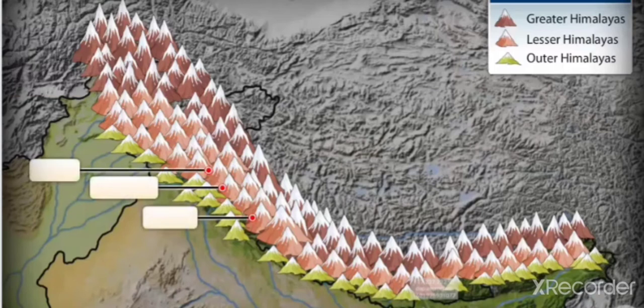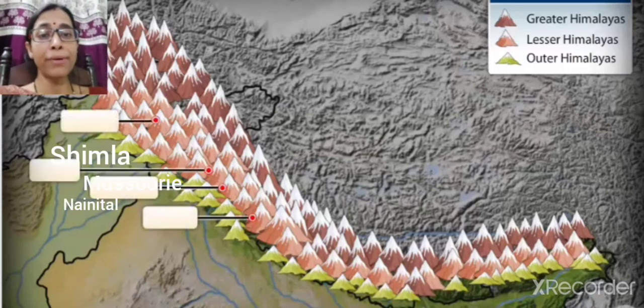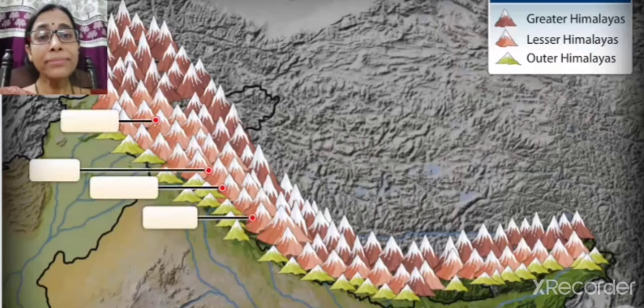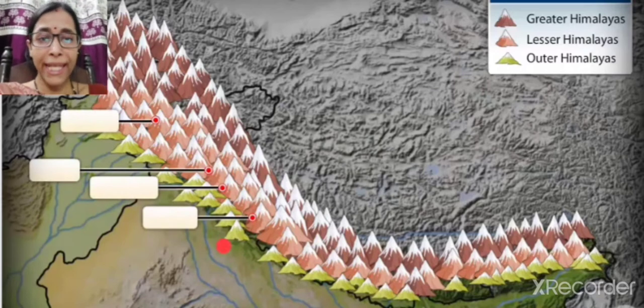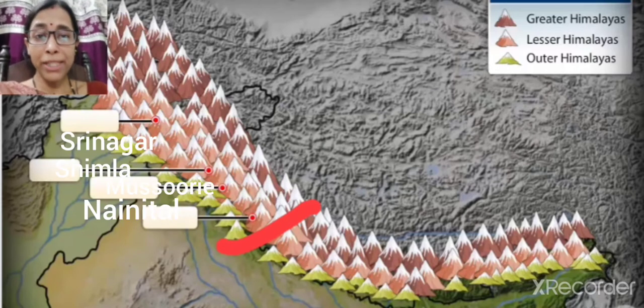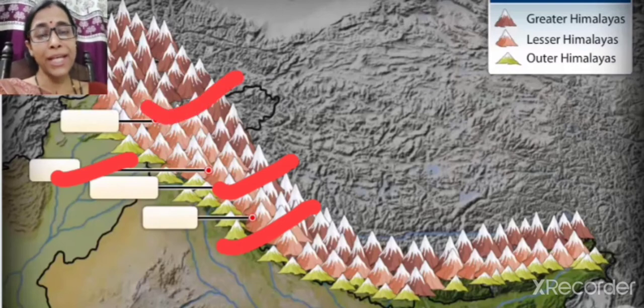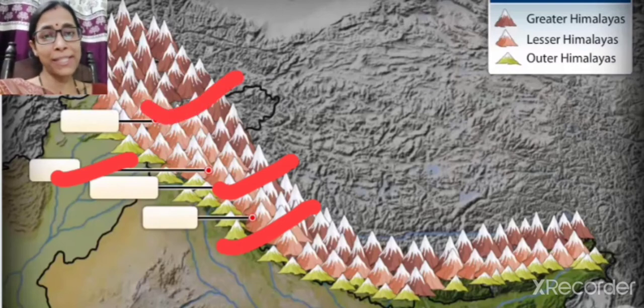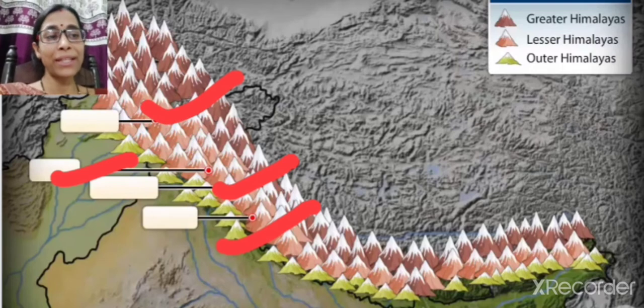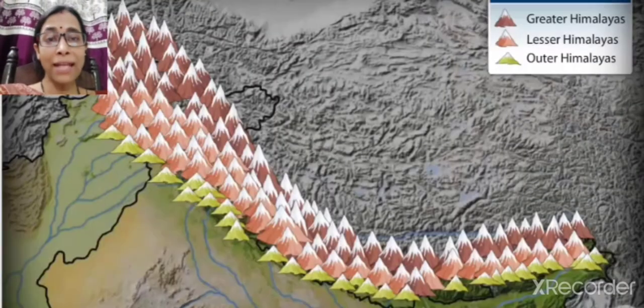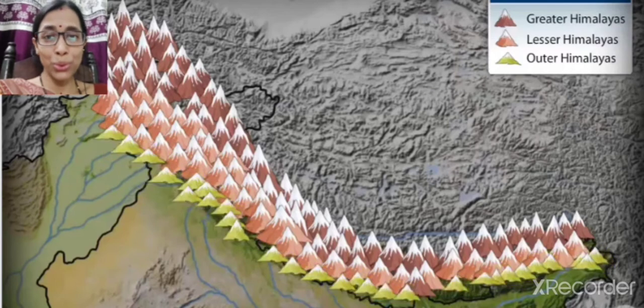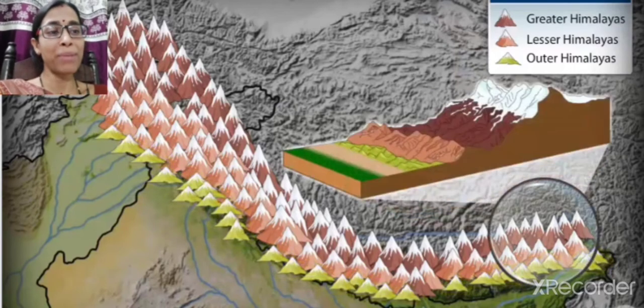It is very famous for hill stations; Nainital, Mussoorie, Shimla and Srinagar are located here. All of us like to visit the hill stations during the summer vacations, and if you want to see a hill station, go to the Himachal range.